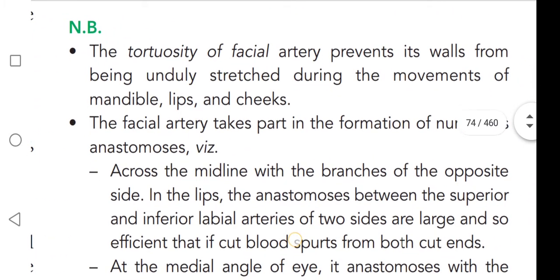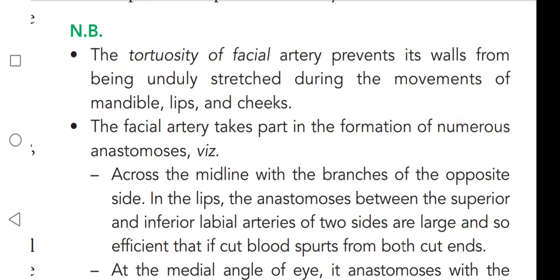Coming to the note, the tortuosity of the facial artery prevents its walls from being unduly stretched during the movements of the mandible, lips, and cheek. Okay. Next, tortuosity means it may be some curvature-like thing.